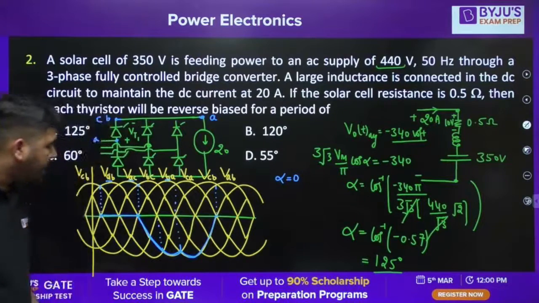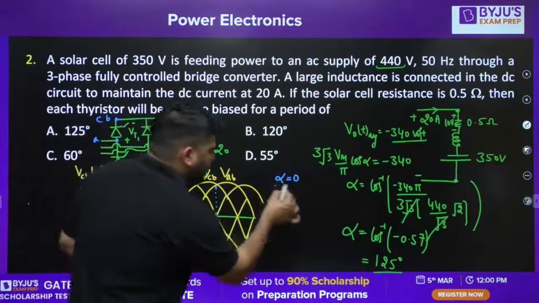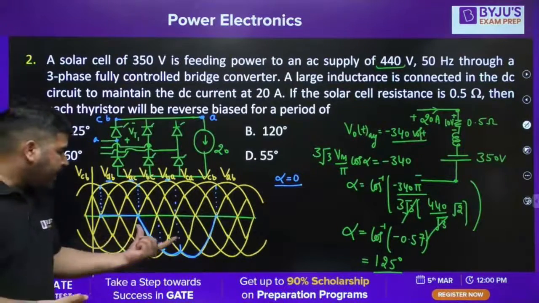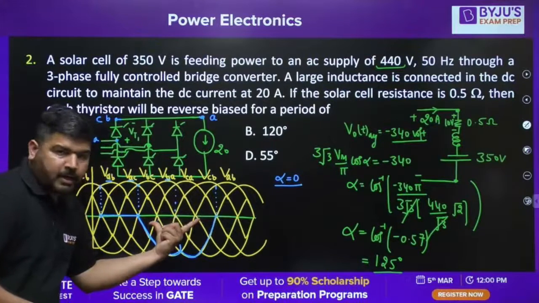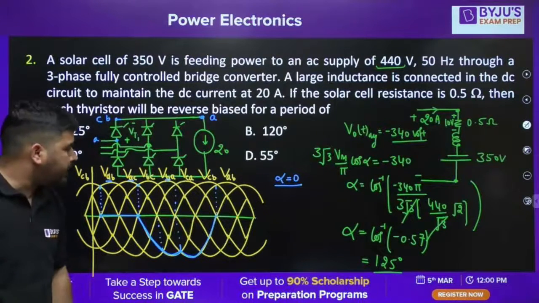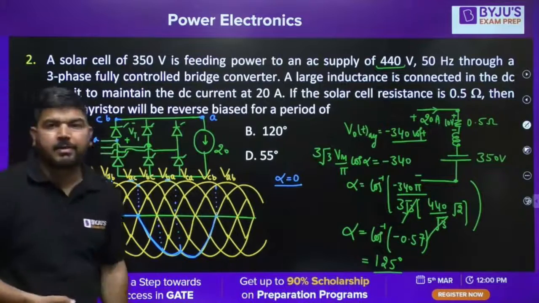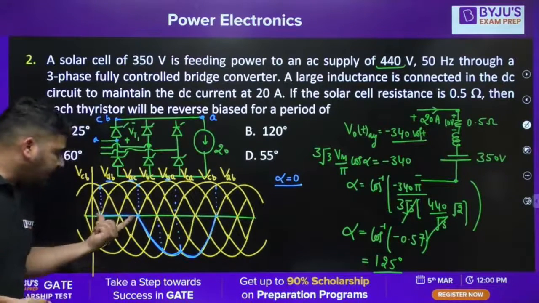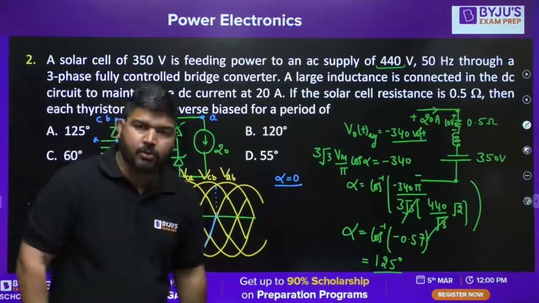Is it clear, guys? If alpha is 0, for a 240 degree interval thyristor T1 will be reverse biased, and for a 120 degree interval thyristor T1 will be forward biased.